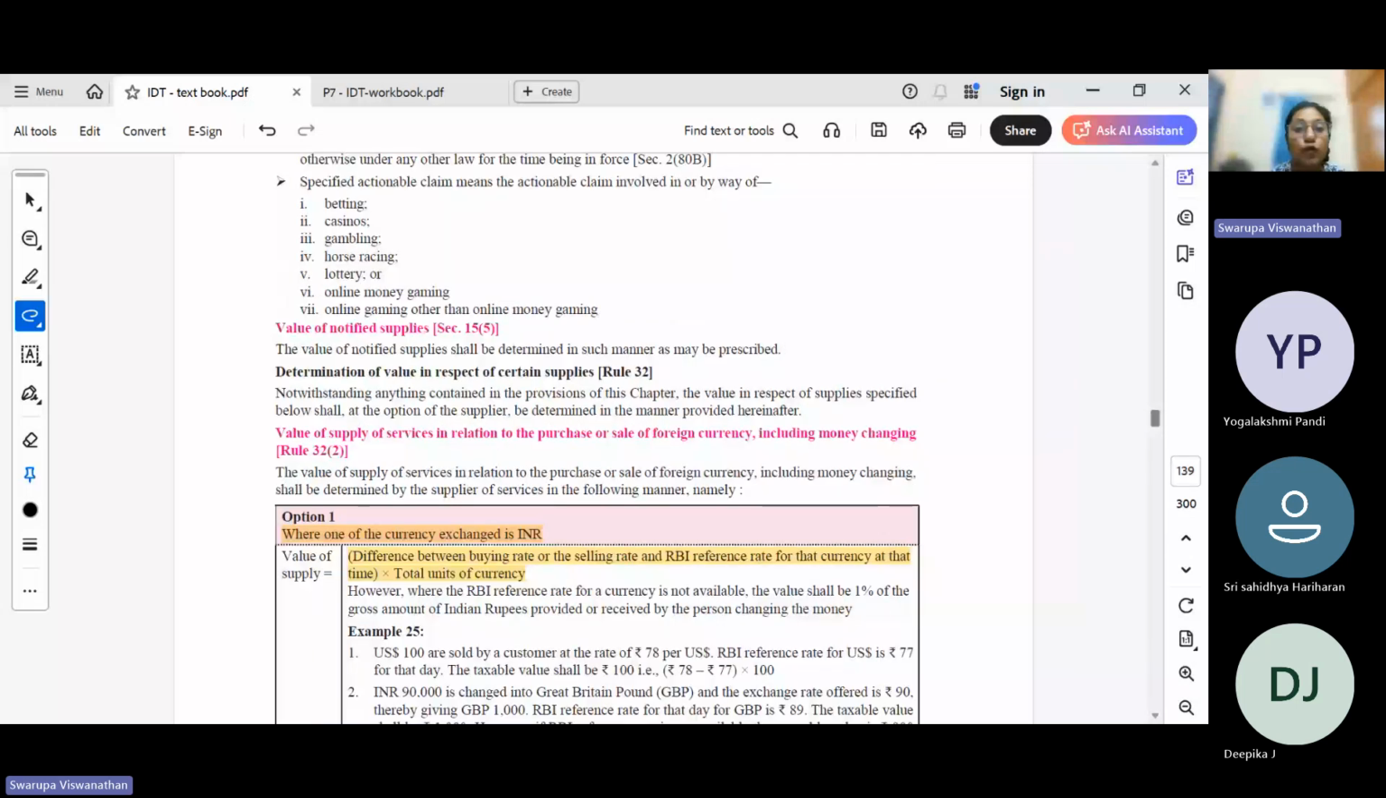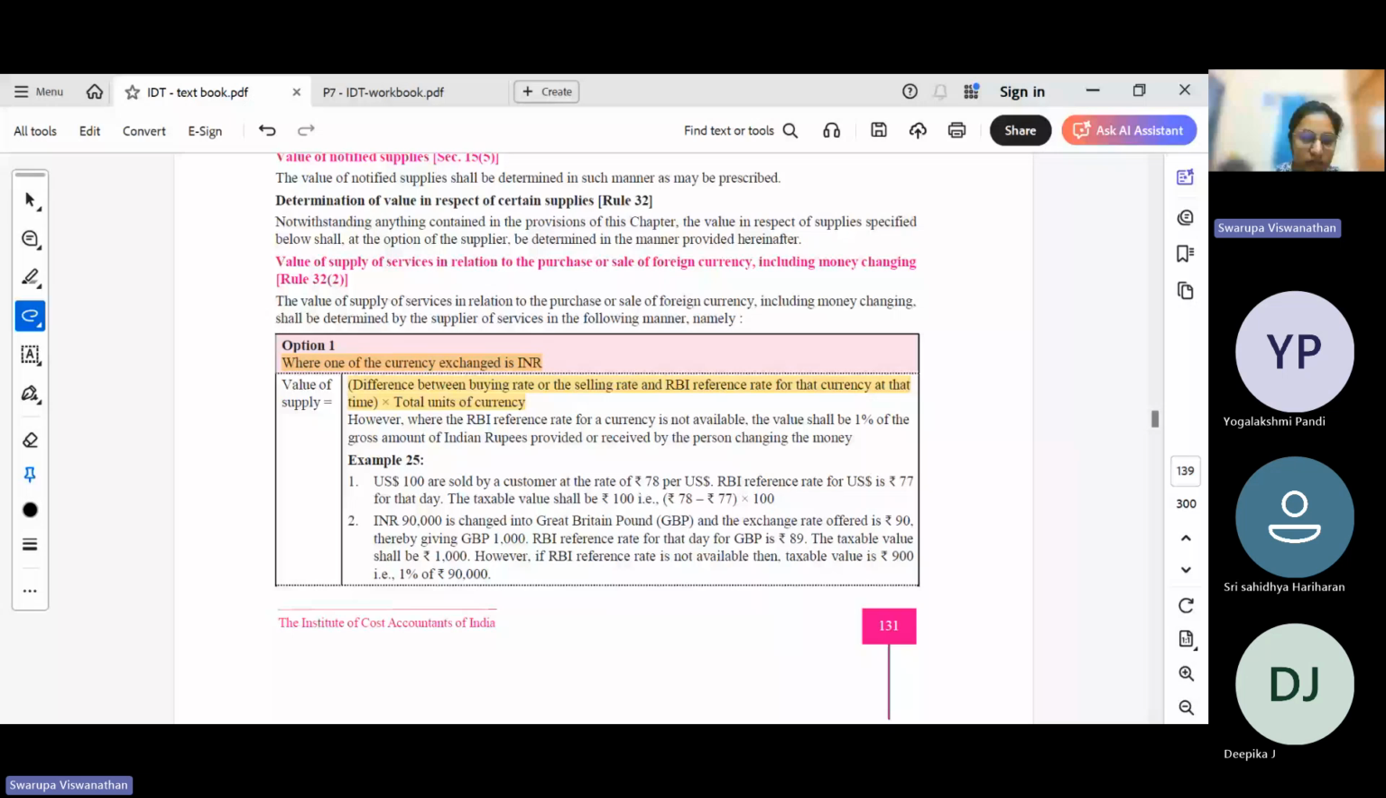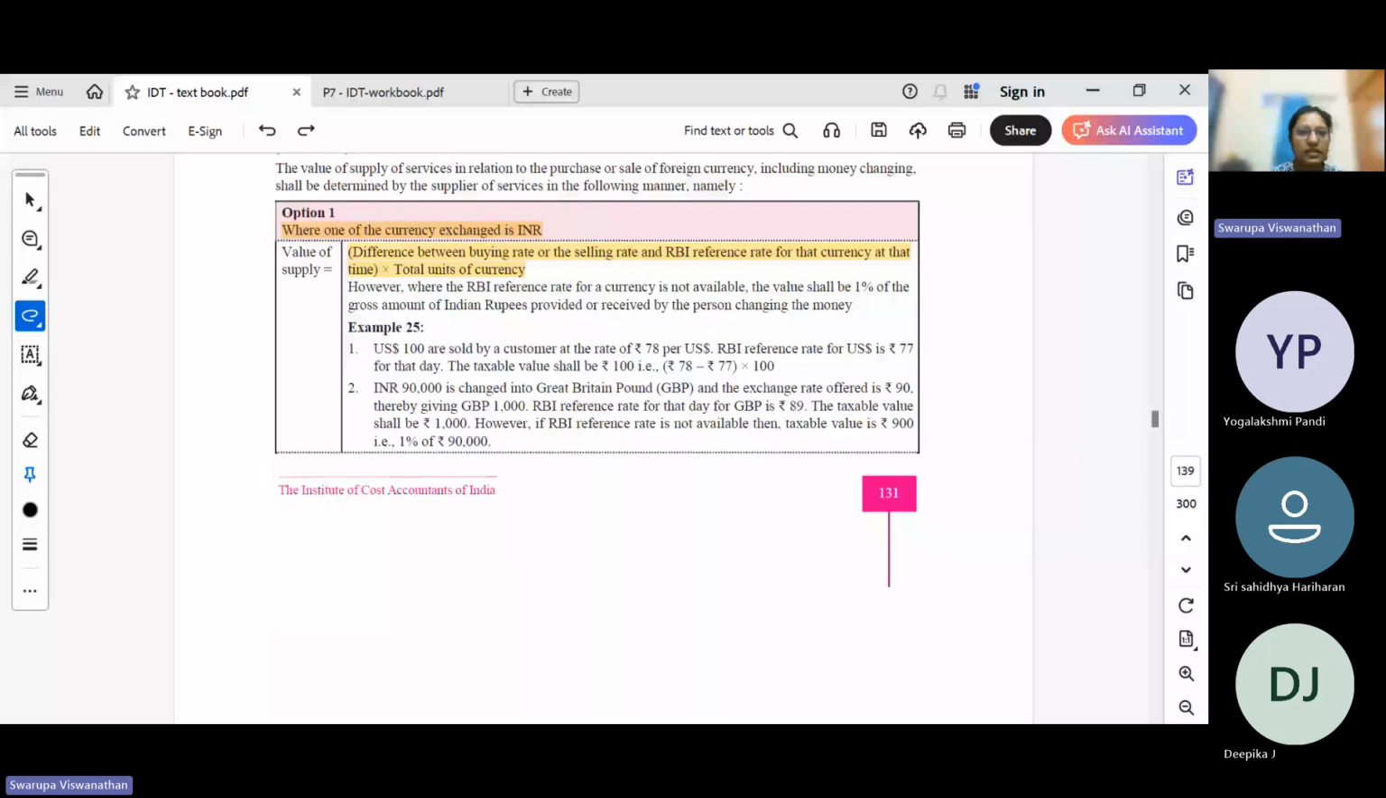Then foreign currency, in case of sale of foreign currency. Exchange of money, when one currency is exchanged to another currency and one of the currencies is INR. So it can be USD to INR or INR exchanged to USD. What will be the value of supply for this exchange service? The difference between the buying rate or selling rate and the RBI reference rate for that currency at that time, into the total number of units.